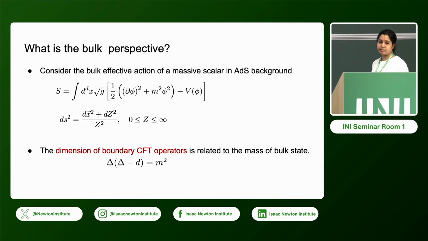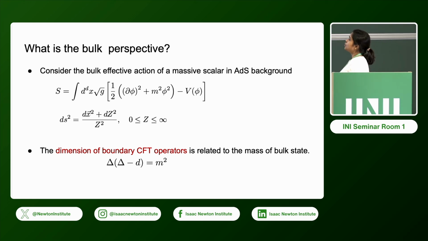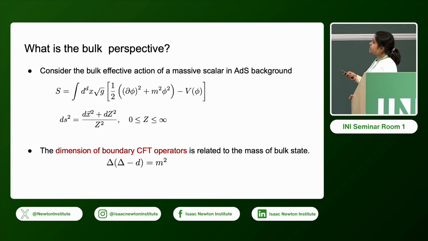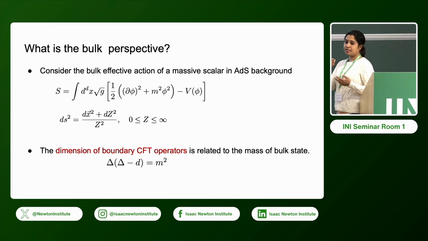So, what is the bulk perspective? We consider a bulk massive scalar field in the bulk AdS background. This is the bulk action, this is the scalar, this is the potential, and we are considering this AdS. This is the AdS metric in Poincare coordinates. For this potential V of phi, we assume that there is a Z2 symmetry.